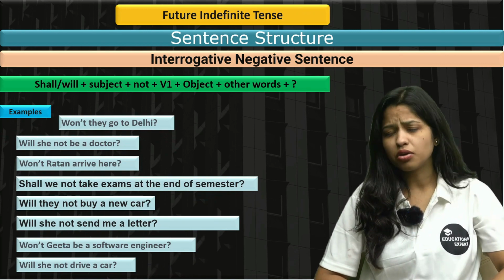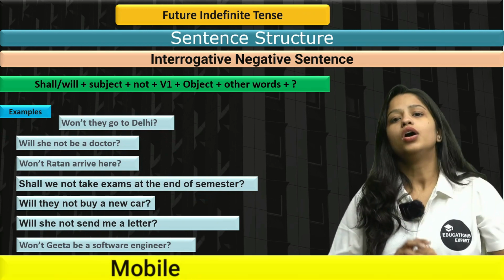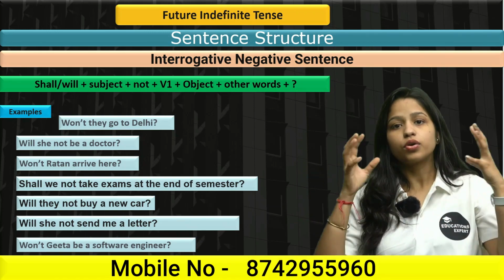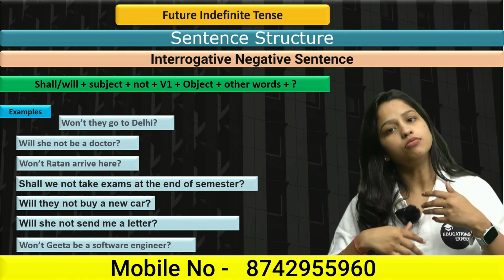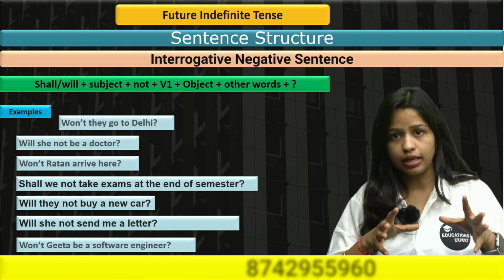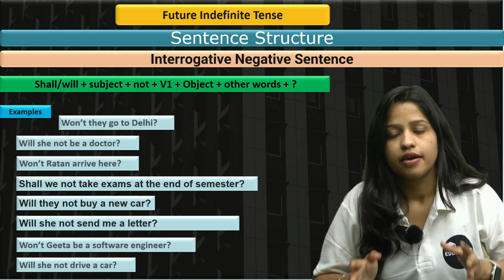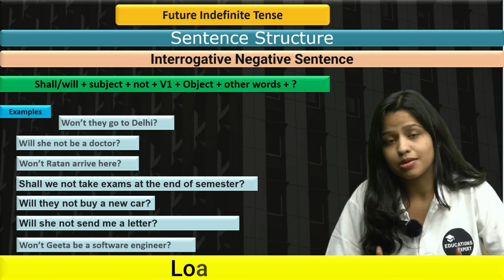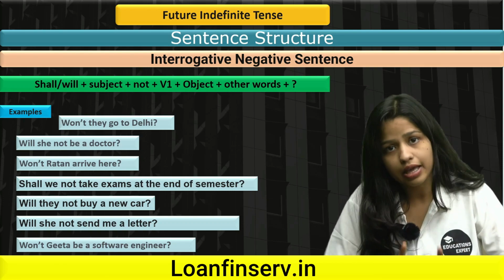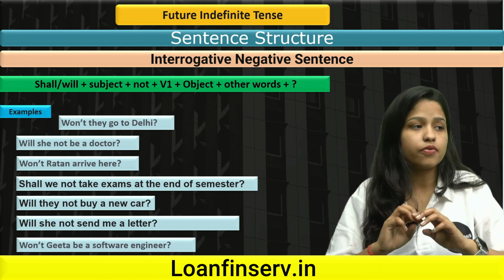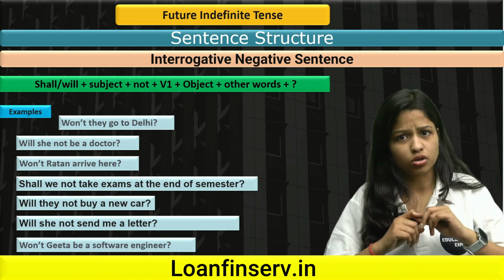Now you might be thinking, what is won't? So let me tell you. Won't means will plus not, and when we contract both, it becomes won't. And we don't use this in formal writing. When you are writing in a formal manner, then you don't use it. I'm repeating myself again and again, but please do remember this thing in your mind. Right? Next up we have: will she not be a doctor?